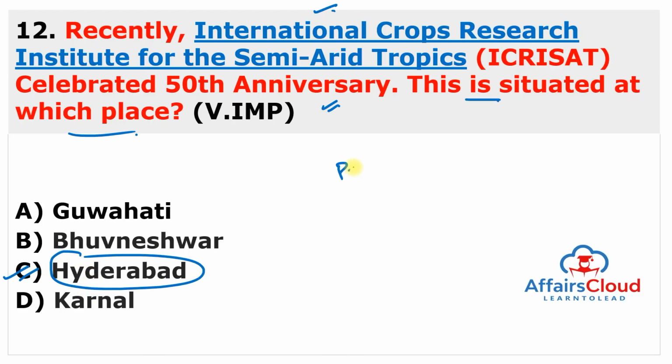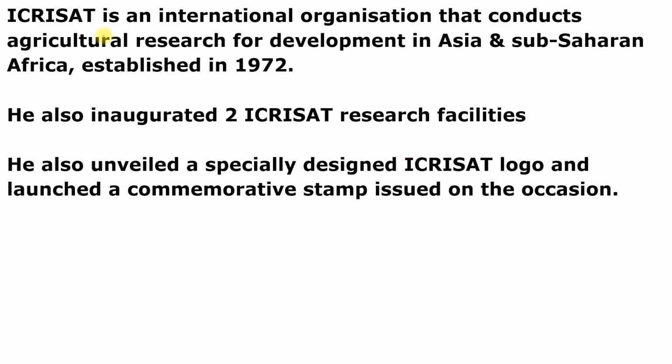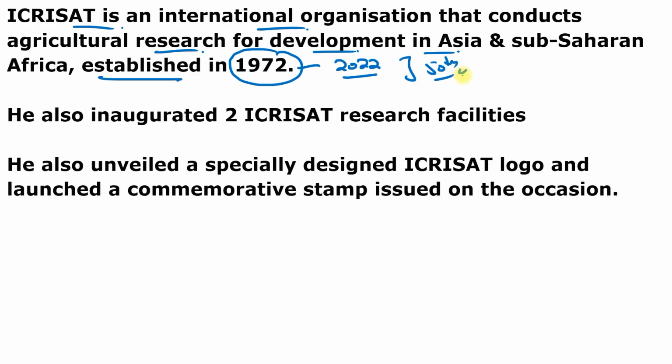So recently, Prime Minister Narendra Modi visited this institute in Hyderabad and kick-started the 50th anniversary celebration of this ICRISAT institute. So you can see here, ICRISAT is an international organization that conducts agriculture research for development in Asia as well as sub-Saharan Africa, and it was established in the year 1972, and we are in 2022. So this is the 50th celebration of the establishment of the institution. And Prime Minister Narendra Modi also inaugurated two ICRISAT research facilities.